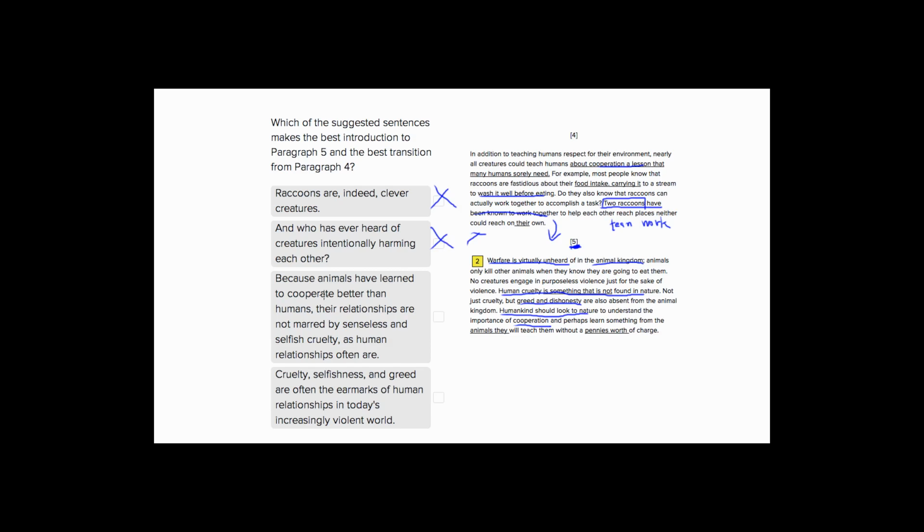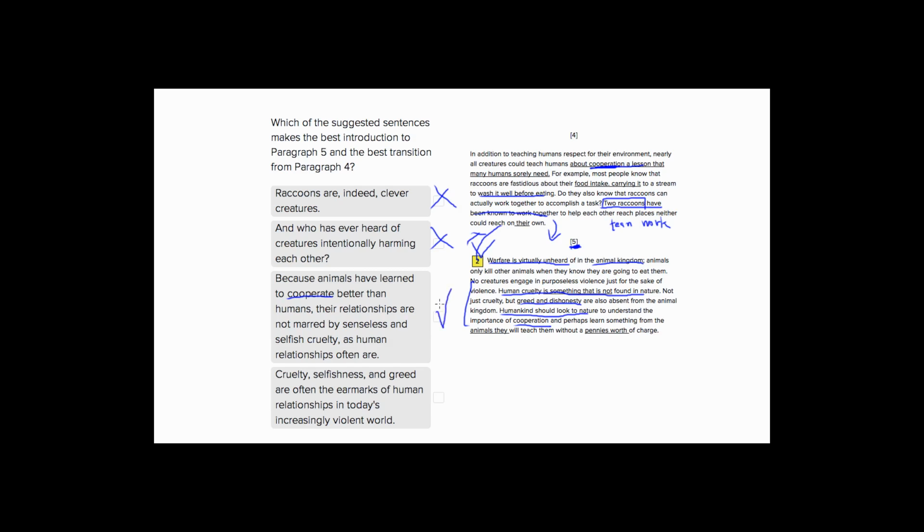Number 3: "Because animals have learned to cooperate, better than humans, their relationships are not marred by senseless and selfish cruelty, as human relationships often are." Good word, "because," as we've seen that in the passage. This is going to be a great choice because we talked about cooperation with the raccoons and this lesson about cooperation, so this leads in from paragraph 4. It also goes along with the idea that this paragraph is talking about how animals don't have the same kind of violence and cruelty that humans do, which is something we talk about all throughout the rest of the paragraph. So this is going to be great.